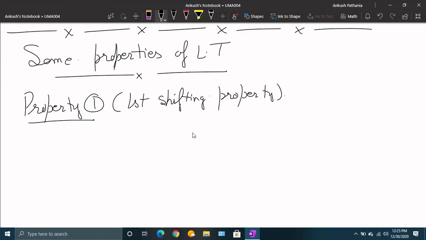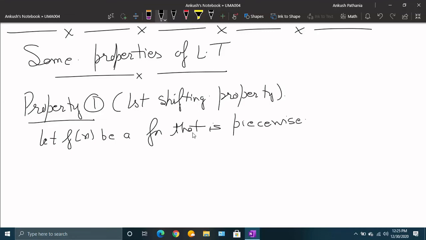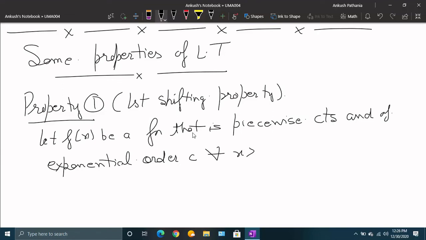So here it says that let f(x) be a function that is piecewise continuous and of exponential order c for all x greater than or equal to 0.